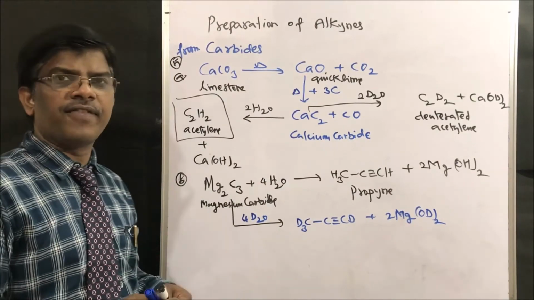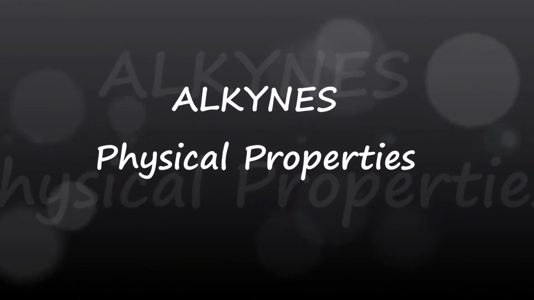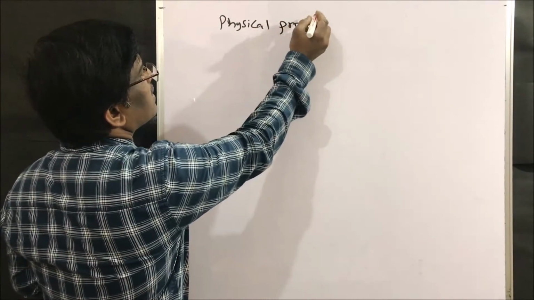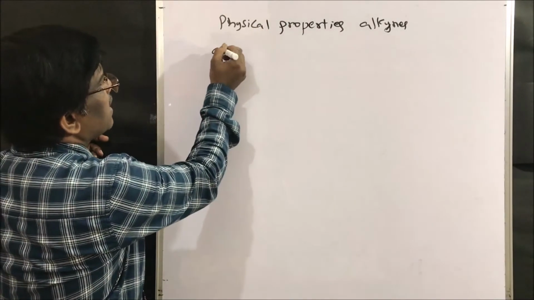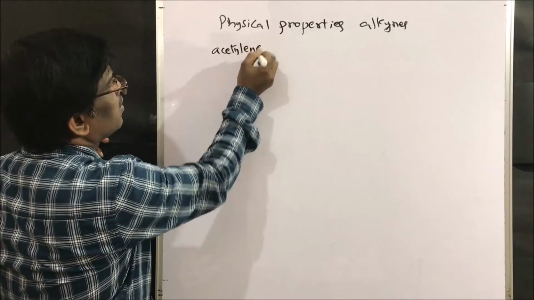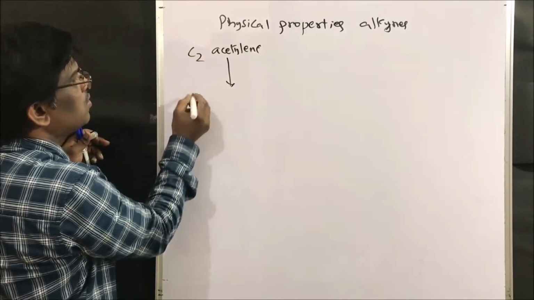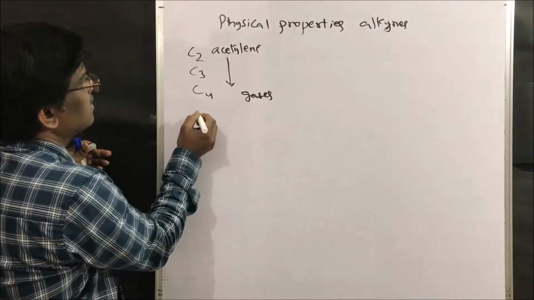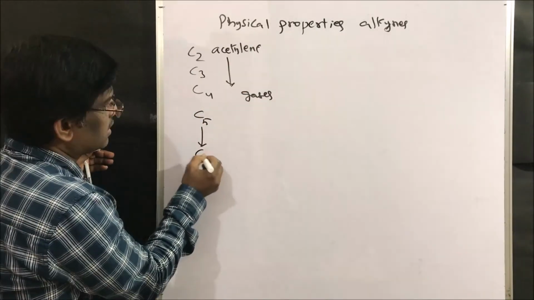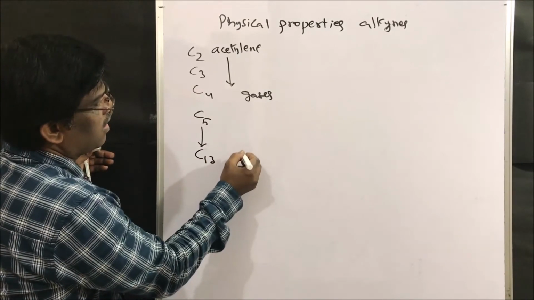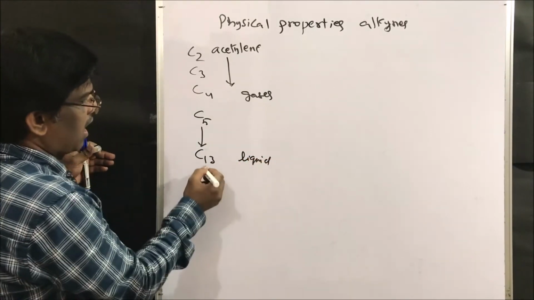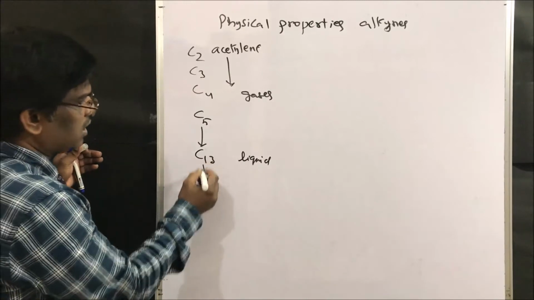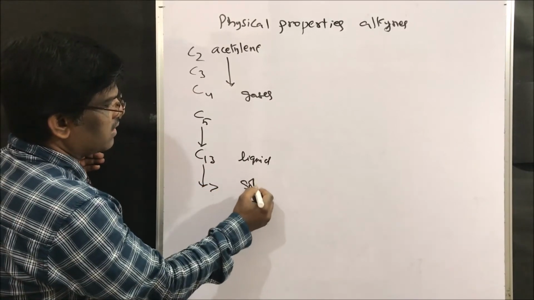Dear friends, let us see the physical properties of alkynes. The first 3 members, C2, C3 and C4, are gases, C5 to C13 are liquids, and above C13 are solids.